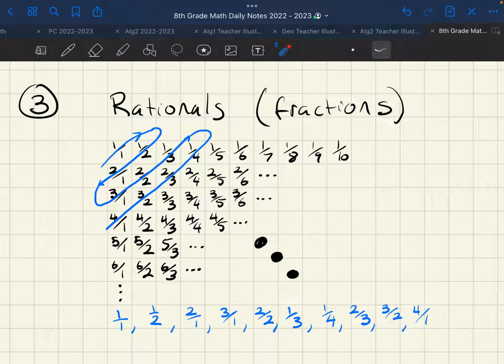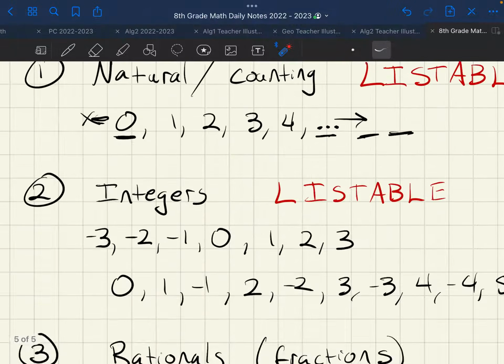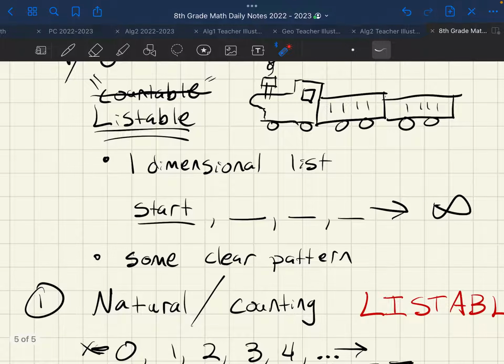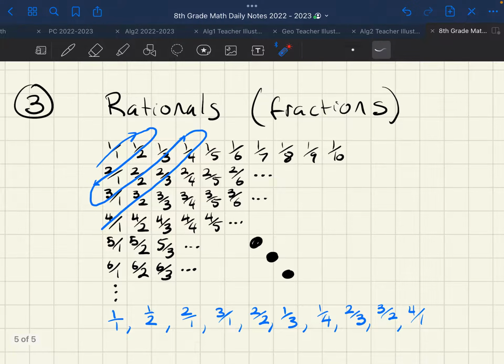And remember, you have to hit every single number. You can't just skip a number. You're like, 2/5, we're just going to exclude that from the list. No, every single number has to be hit. And I guess I should have put that in my definition. I'm a terrible teacher. I apologize. Every number has to be hit. You can't just skip some.